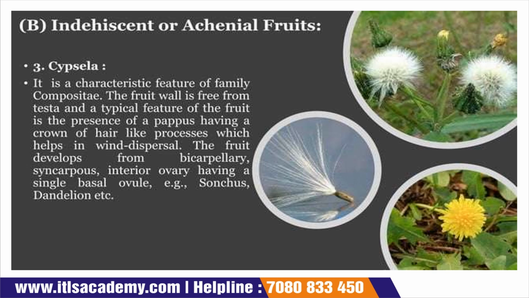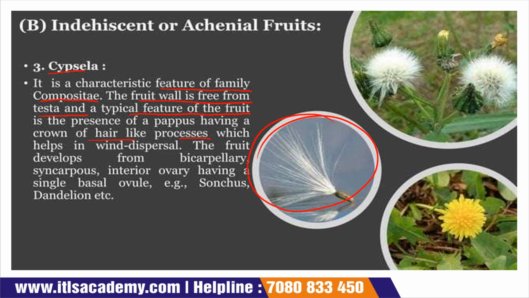Now come to the next slide. The third one is your cypsela. It is a characteristic feature of the family Compositae. The fruit wall is free from the testa, and a typical feature of the fruit is the presence of a pappus having a crown of hair-like processes. See, these are the hair-like processes.